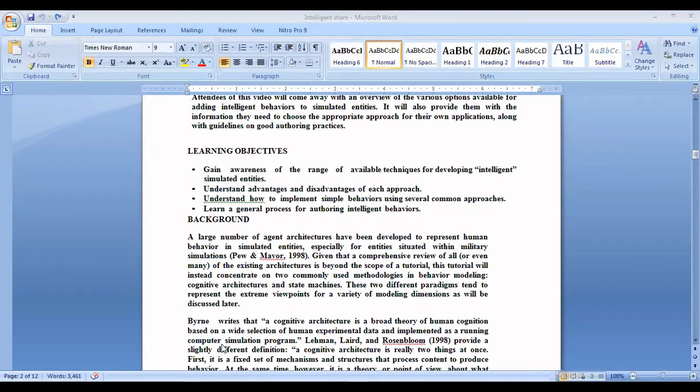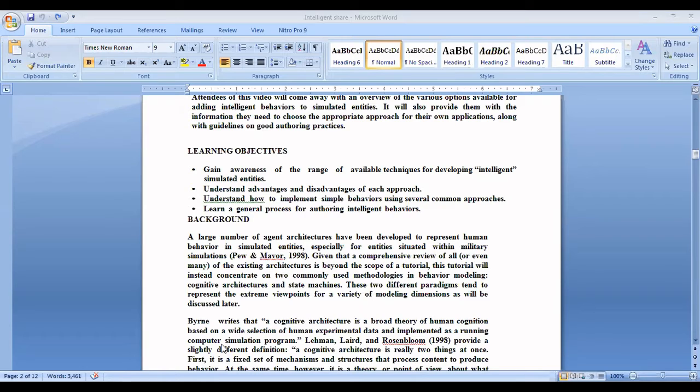Here, the cognitive architecture is a broad theory of human cognition based on a wide selection of human experimental data and implemented as a running computer simulation program. And they provide slightly different definitions. Second definition. What is this?